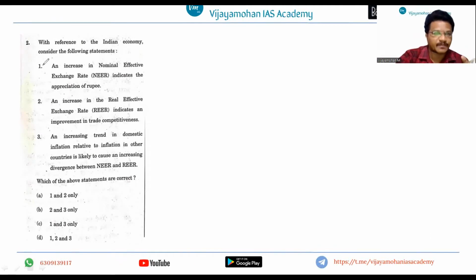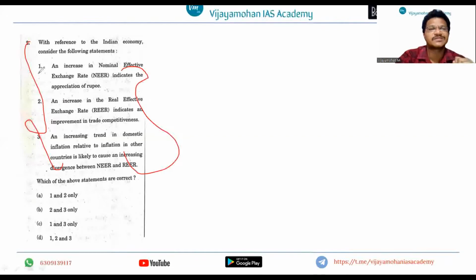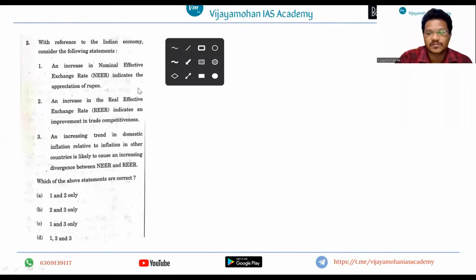So if you simply know the fundamentals, yes, you can answer certain questions, but you need to apply those fundamentals, and you cannot find all of this in a single book. You cannot find the concepts of the questions related to economy in a single book. You need to read the newspapers, read between the lines of the concepts, find the processes, and analyze. Only then will you be able to solve these kinds of questions, right? Now we will see one more question.